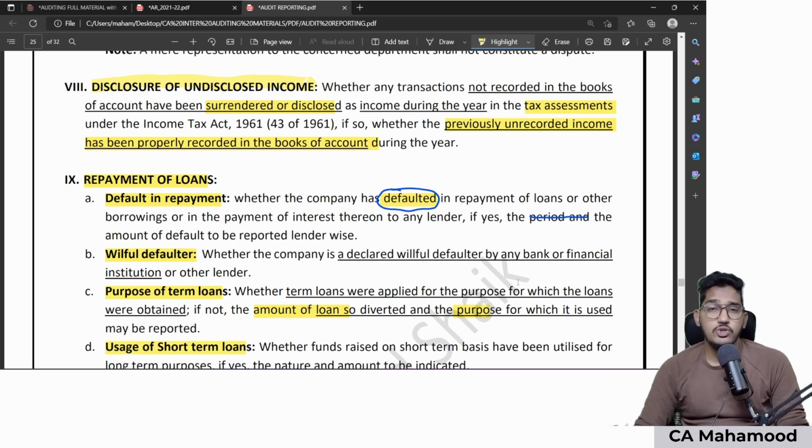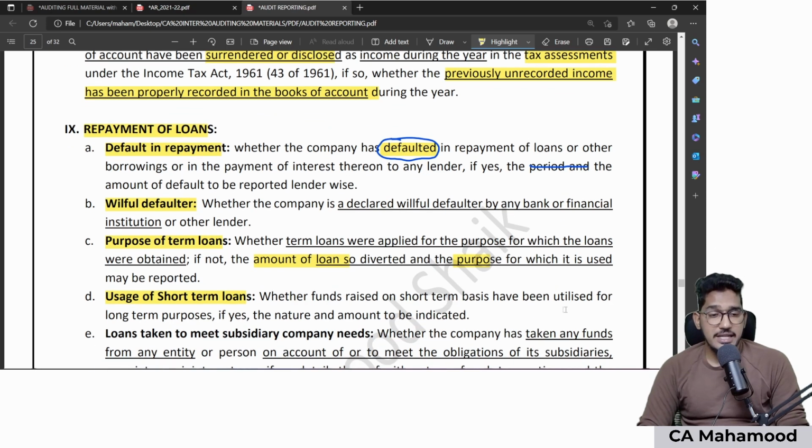Now fourth point is regarding short-term loans. In case your client has taken any short-term loan, whether it is used only for short-term purposes or it has been used for long-term purposes, that I need to check and give a comment.